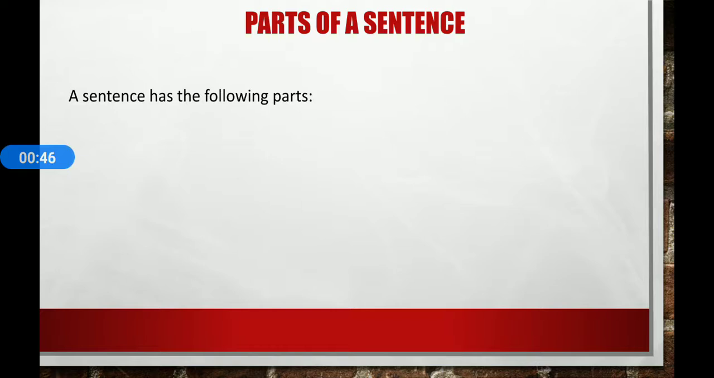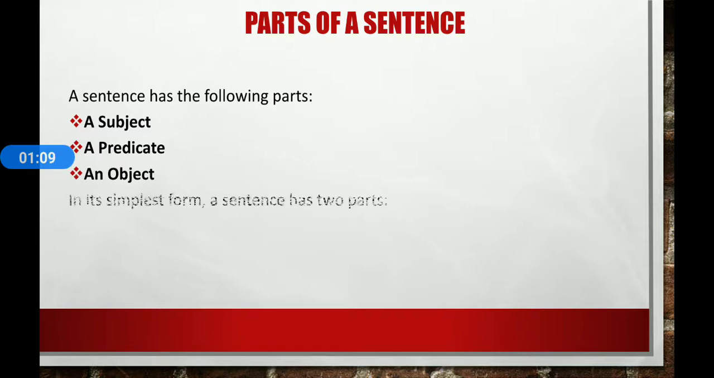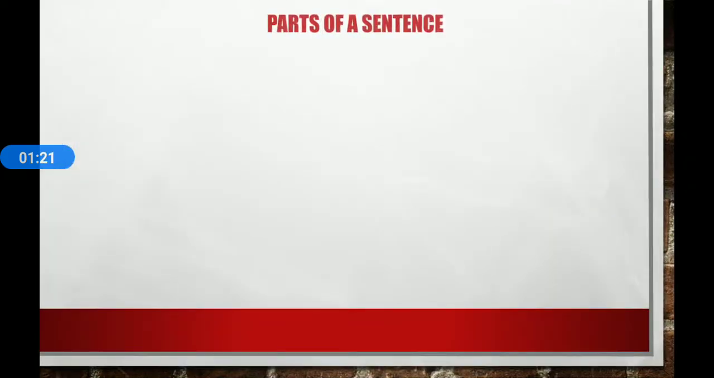Let us now talk about various parts of a sentence. A sentence, as you know, is a group of words that is complete in its structure and conveys a proper meaning. A sentence has the following parts: a subject, a predicate, and an object. In its simplest form, a sentence has two parts: a subject and a predicate. Now let's discuss the subject and predicate.